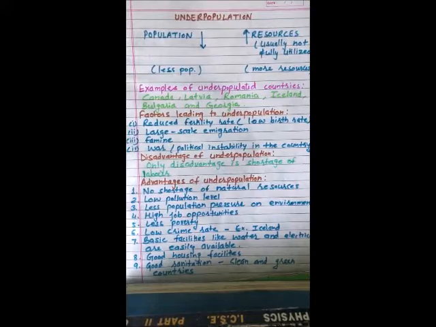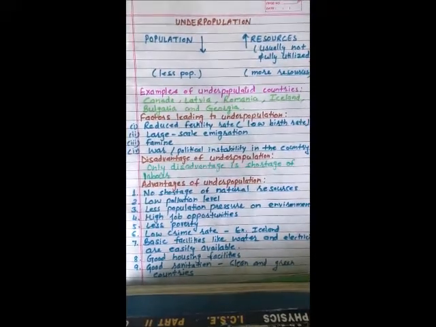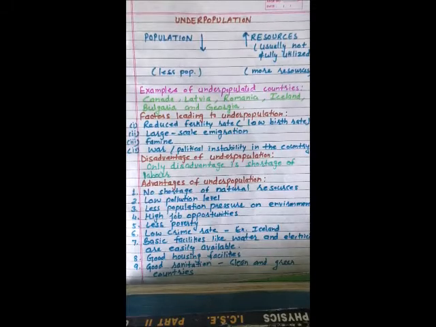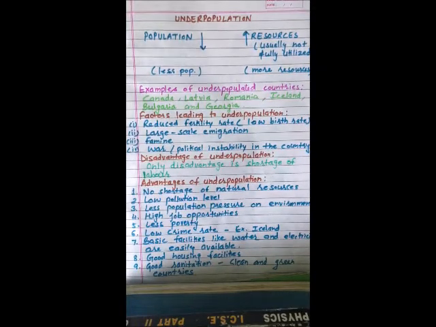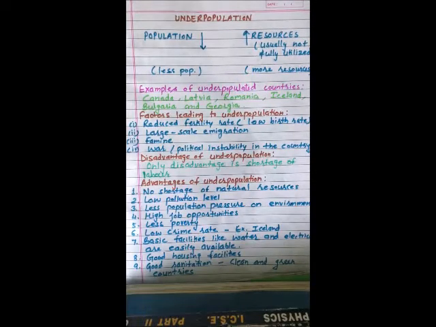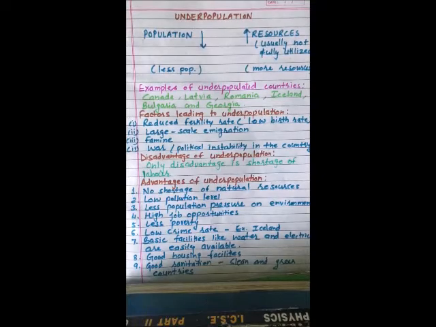Number 7, basic facilities like water and electricity will be easily available for the people. Number 8, there will be good housing facilities. Everybody will be able to afford a house. And number 9, there will be good sanitation also, meaning the country will be clean and green.